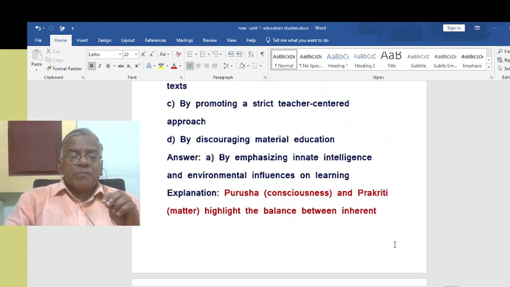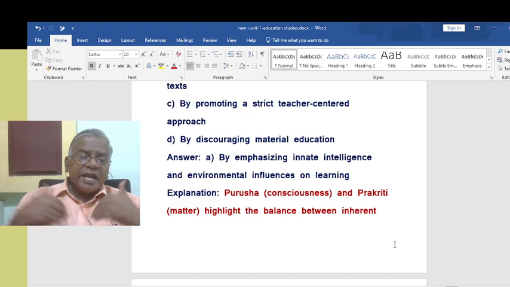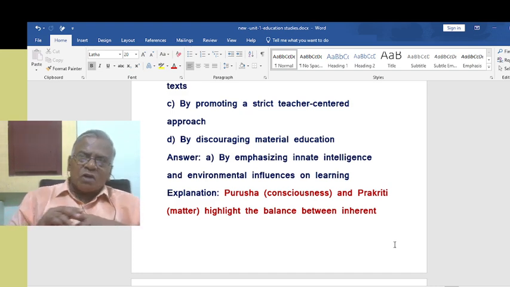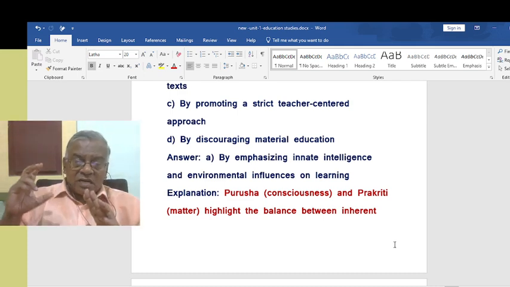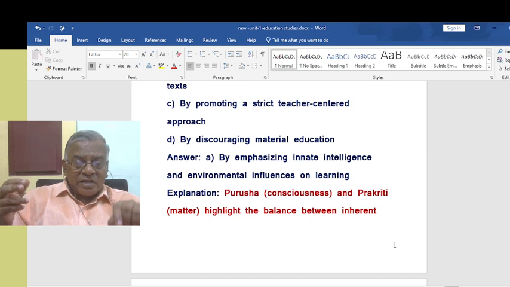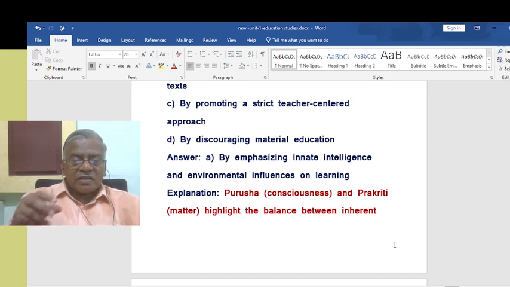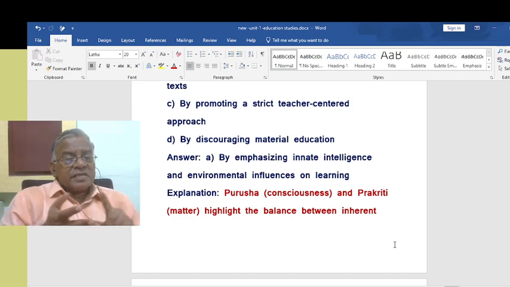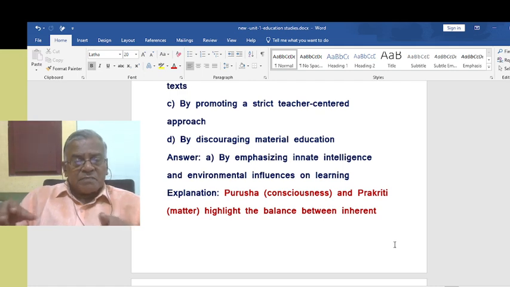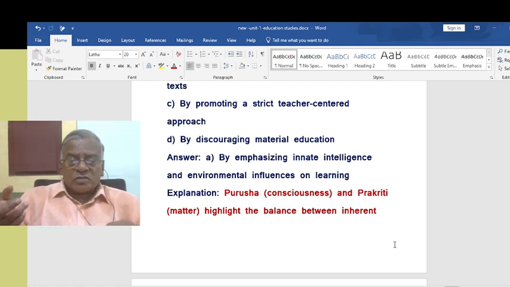That is, by emphasizing innate intelligence, for example, Purusha. What is Purusha? Purusha is nothing but unchanging eternal consciousness. So in education we are arriving at that type of innate intelligence. Intelligence is a pure consciousness. It comes from that. So we emphasize innate intelligence in education. At the same time, environmental influences on learning.